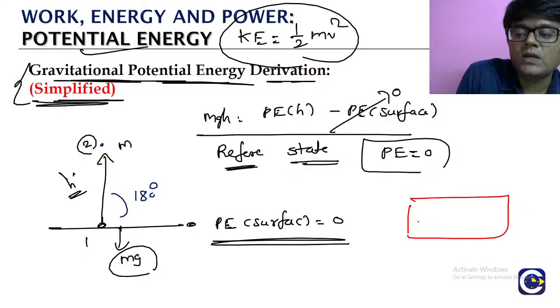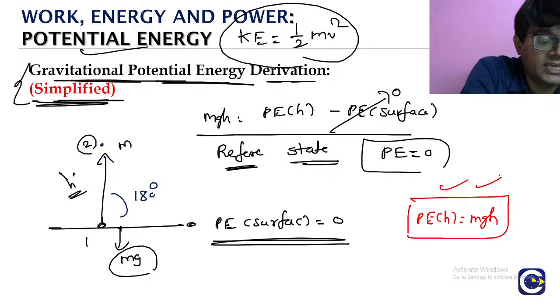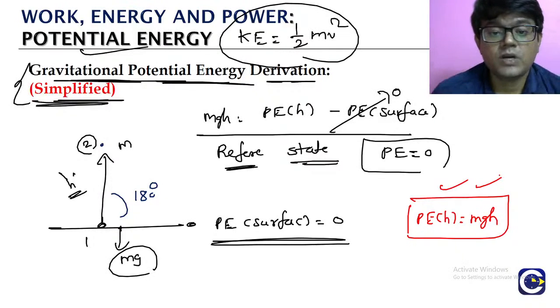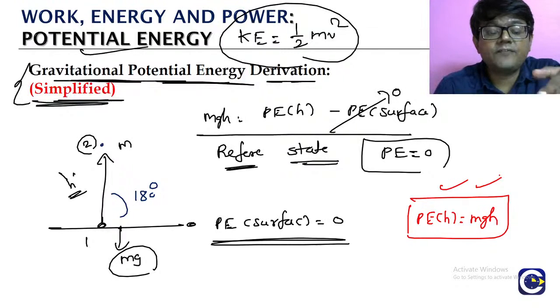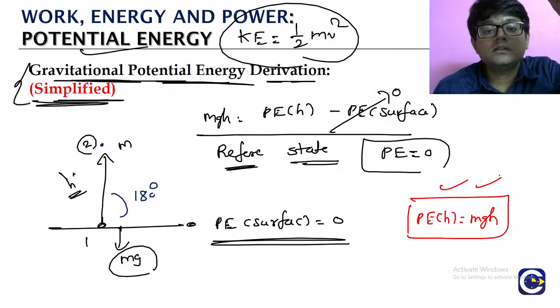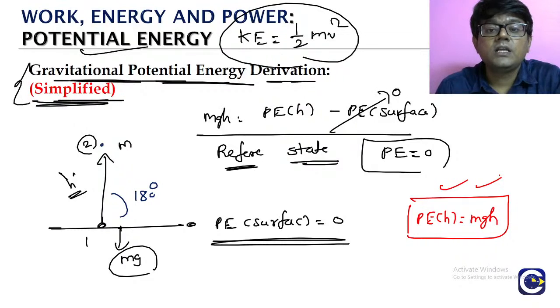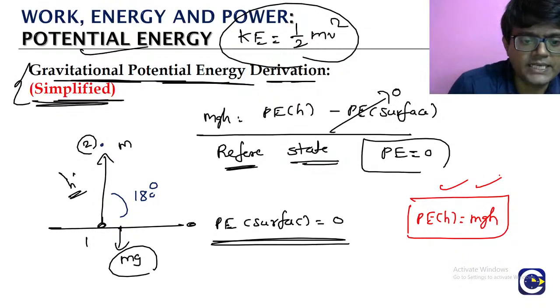This becoming 0 means the potential energy at a height h is equal to mgh. This is the usual formula that we'll keep. Potential energy of the body when it is taken to a height h above the surface of earth is mgh. From the surface, if you go into the earth, means you are going to a depth. Normally, if you take the object from the surface to a height, h will be taken positive. But instead of coming up, you are going into the surface of the earth. Then in that case, the formula will be the same, but h we have to take as negative.